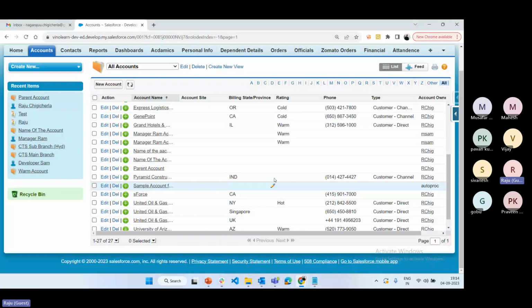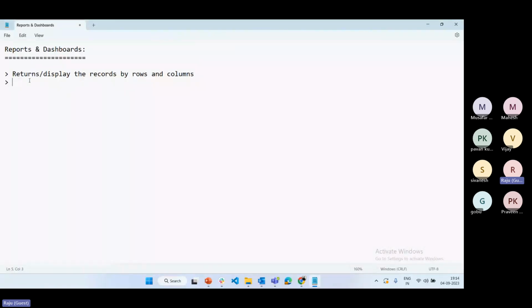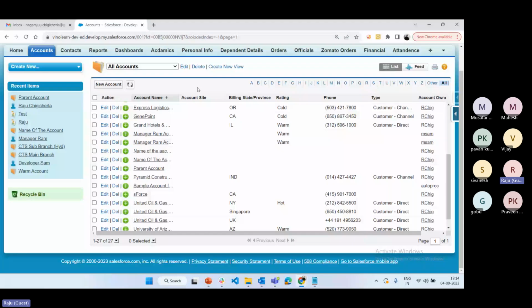So these are some limitations we have in list view. That is the reason we'll go with reports and dashboards. In reports and dashboards, we can display more than 200 records in a single page, and also download the data. One more advantage is that sometimes we want to schedule the report automatically and send the report details to the user at a time interval. Whatever data it contains, I want to send to the user based on a certain time interval.